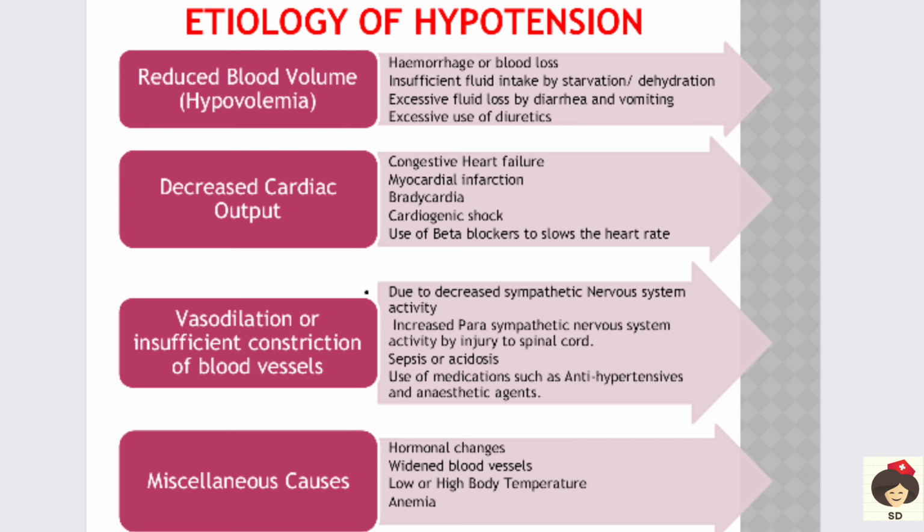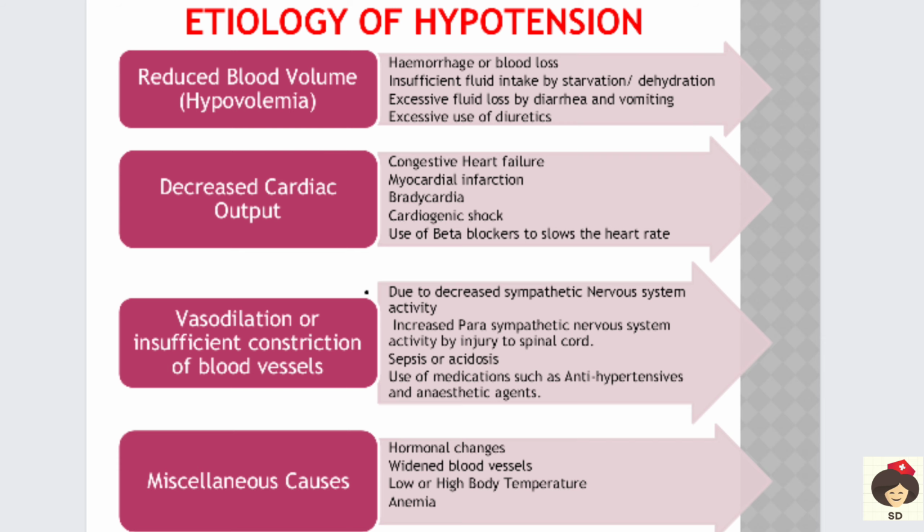And the next condition is vasodilation or insufficient constriction of blood vessels. Okay, that is a condition where the blood vessels are dilated abnormally. So the blood vessel should be normal so that there will be normal pressure. When the blood vessel is abnormally dilated and only a little blood is flowing, then they don't cause pressure in the walls of the artery, so the patient will go for low blood pressure.